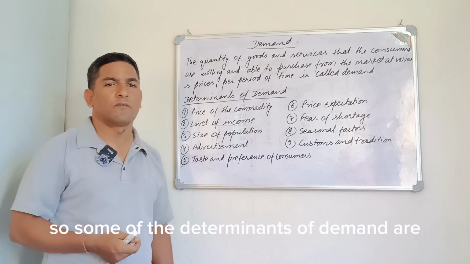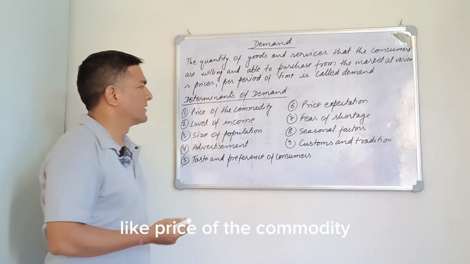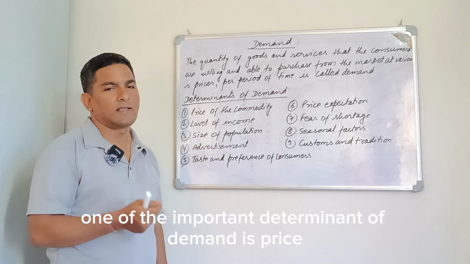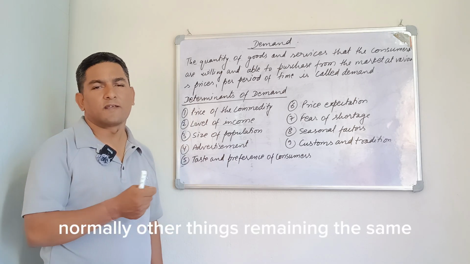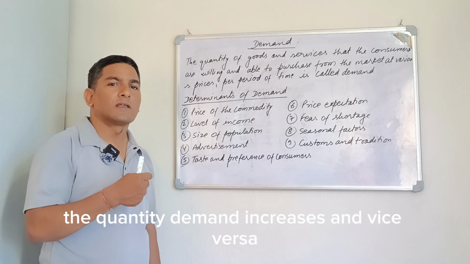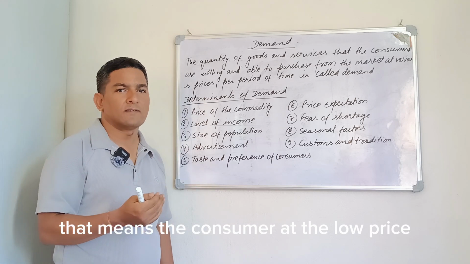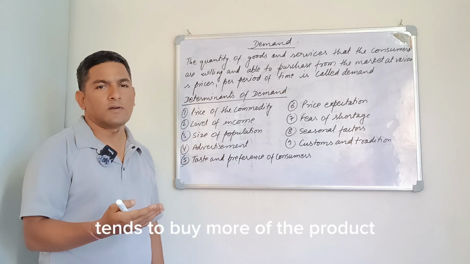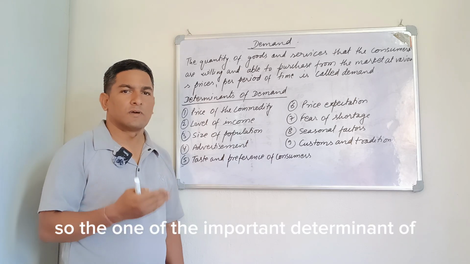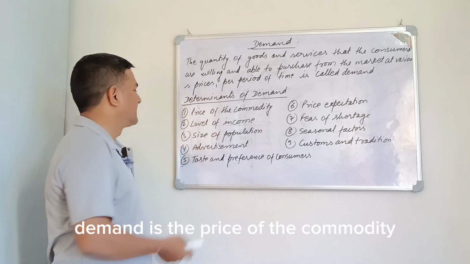Some of the determinants of demand are like the price of the commodity. We all know that one of the important determinants of demand is price. Normally, other things remaining the same, if the price of the commodity decreases, the quantity demanded increases and vice versa. That means the consumer at a low price tends to buy more of the product, and at a high price, the consumer buys less. So, one of the important determinants of demand is the price of the commodity.